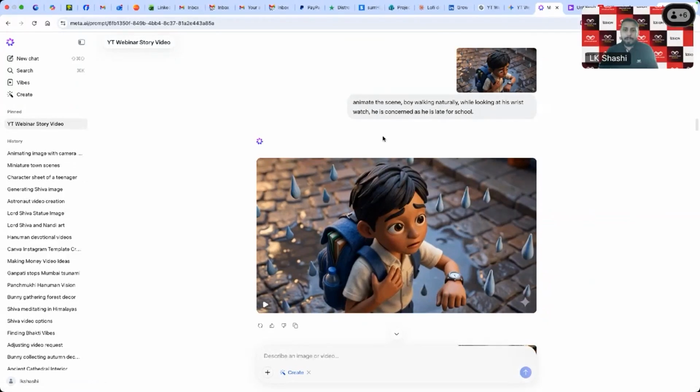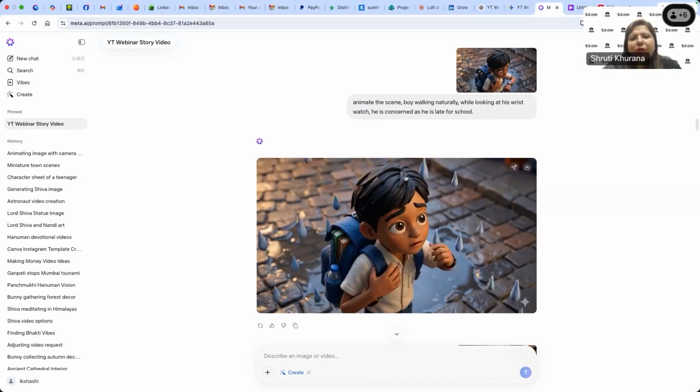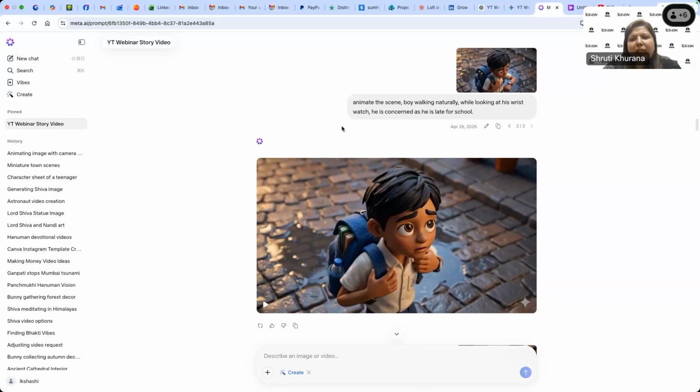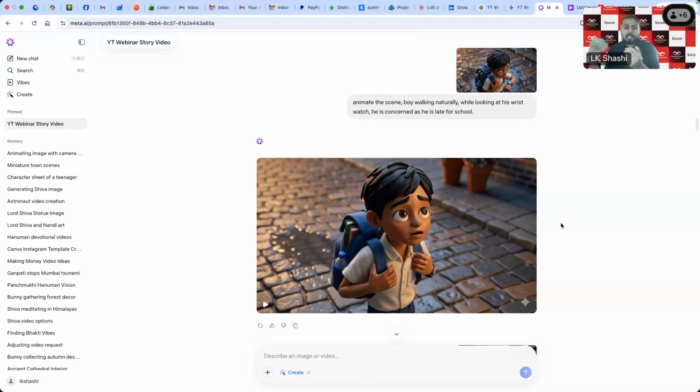Shiraz Meta is asking a very interesting question based on this video: how to fix it if the audio does not match the image in the video. So you can create multiple shots. When you are watching a film, there is a scene, and in the same scene there are multiple shots happening. So you can create multiple shots and fit them well with the audio that you want, because one image cannot fit the entire audio. You have to go with multiple shots to fit that audio.